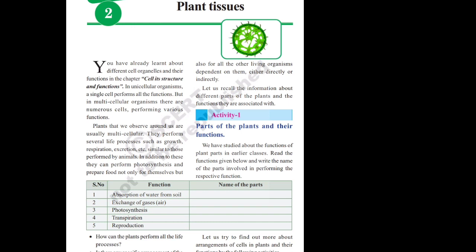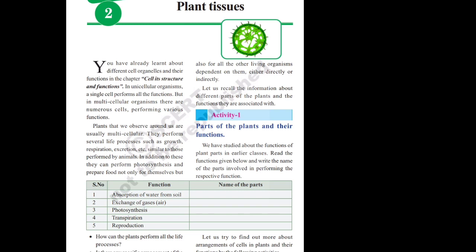Plant tissues. So, we all know that organisms can be divided based on the number of cells in their body, like unicellular and multicellular. Unicellular means the organism possesses only a single cell in its body to perform each and every function. Then it is called a unicellular organism. At the same time, if any organism contains a number of cells to perform various activities, then it is called a